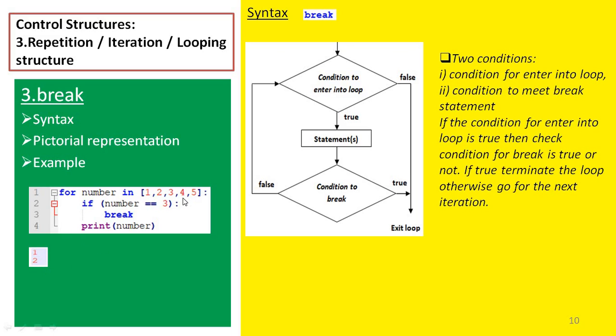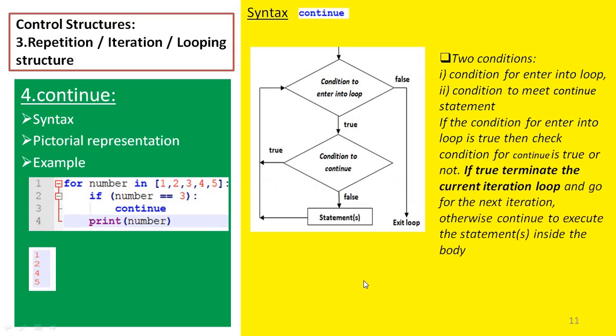The further iterations 4 and 5 will not be evaluated. Immediately we come out of the loop once we encounter the break statement. So the output here is 1, 2. This is about the break repetition control structure.